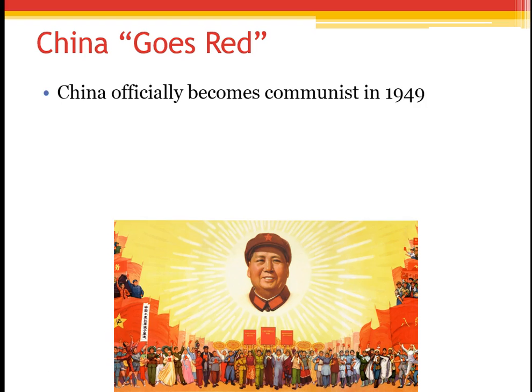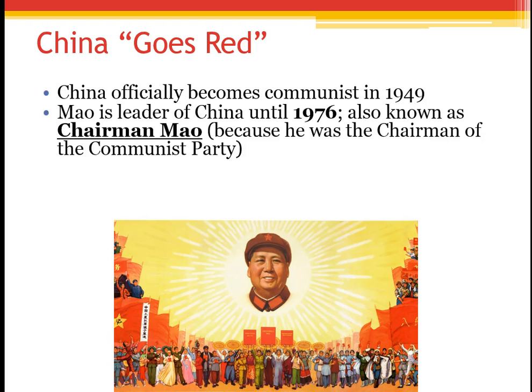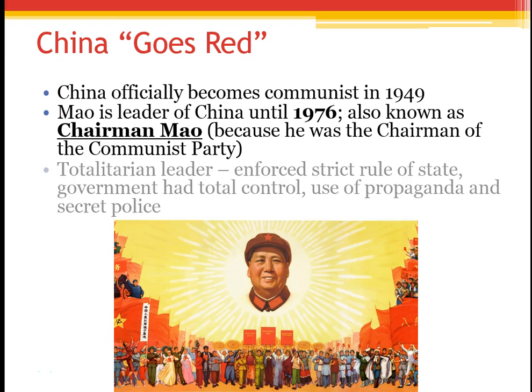China officially becomes communist in 1949, and there you can see our lovely propaganda of Mao Zedong again. And Mao is the leader of China until 1976. So that is a long time. It is 27 years? 27 years, yeah. He is also known as Chairman Mao, so you might hear him called Chairman Mao in a lot of popular culture, or if there are references to him, because he was the chairman of the Communist Party. A lot of people just called him Chairman Mao, just like saying President Obama.